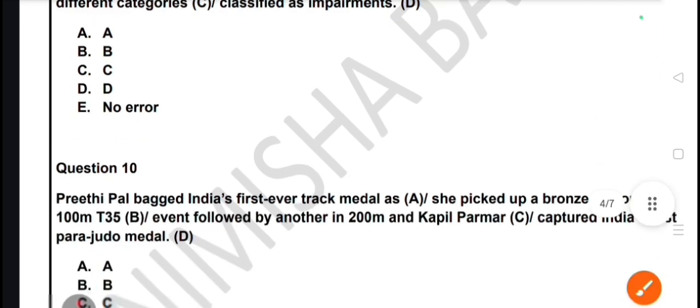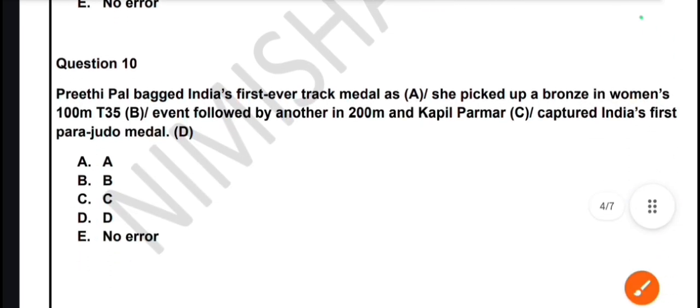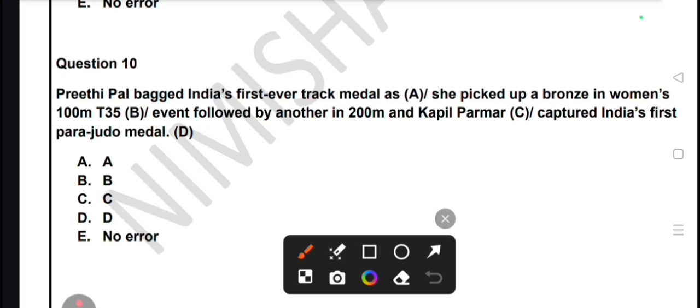Now we will move to our last question of this session. It says: Preeti Pal bagged India's first ever medal. Preeti Pal को इंडिया का पहला ऐसा मेडल मिला था. She picked up a bronze in women's 100 meter T35 event, followed by another in 200 meter, and Kapil Parmar captured India's first para judo medal. So here the question is free from error. There will be no error in it. So the answer will be E, no error.